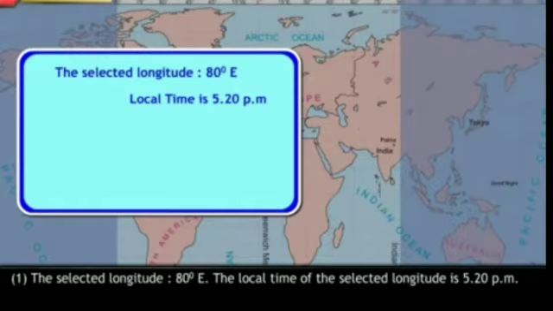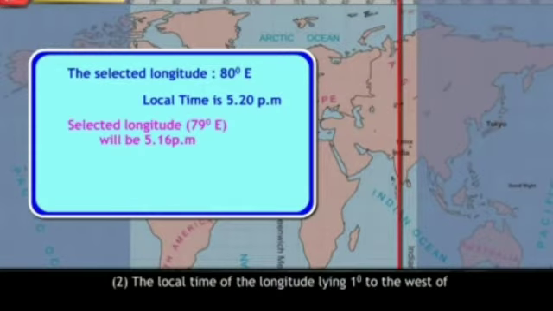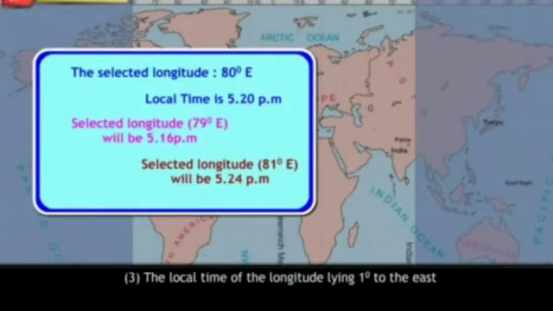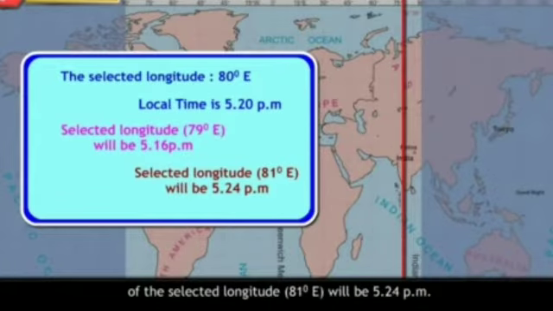The local time of the selected longitude is 5:20 p.m. Second, the local time of the longitude lying 1 degree to the west of the selected longitude, 79° east, will be 5:16 p.m. Third, the local time of the longitude lying 1 degree to the east of the selected longitude, 81° east, will be 5:24 p.m.